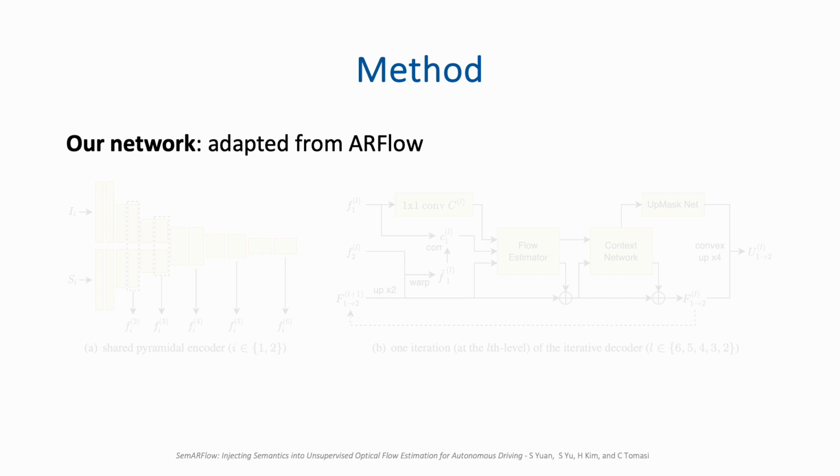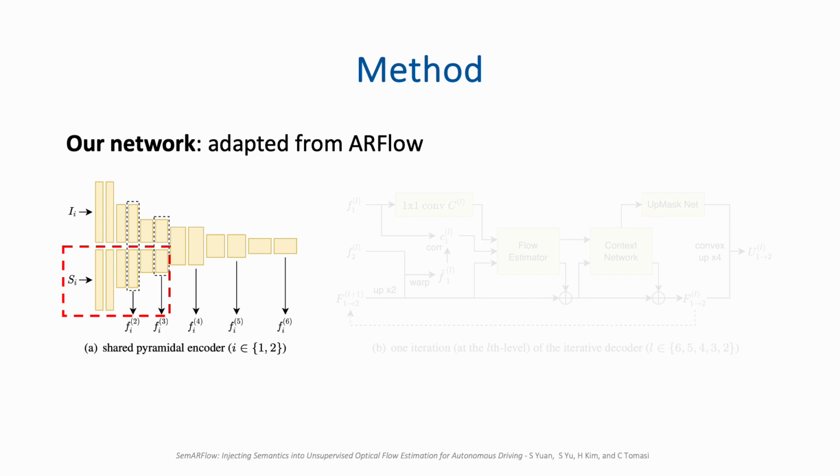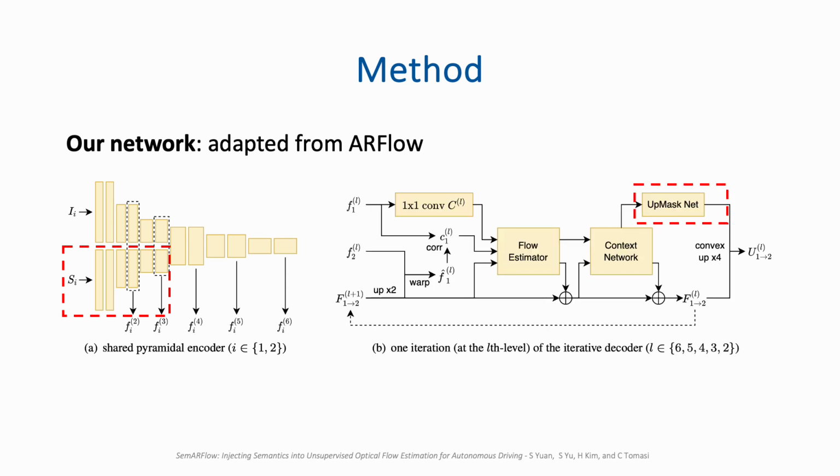Our network is adapted from ARFlow. We first add a semantic branch in the encoder to extract and fuse semantic features. We then add an upsampler network in the decoder to learn how to upsample flow based on semantic information. We also turn off the smoothness loss because we find it to conflict with our learned upsampler.